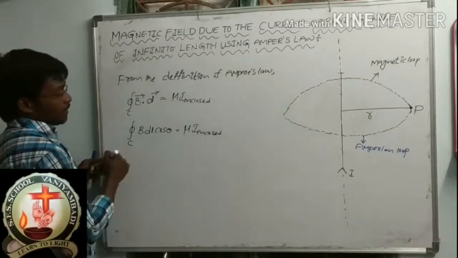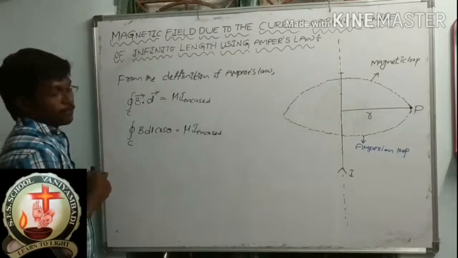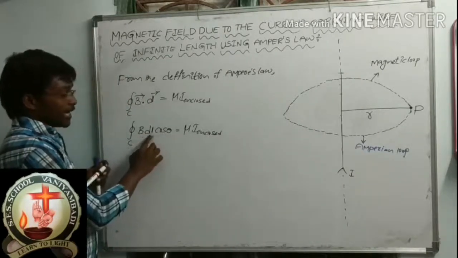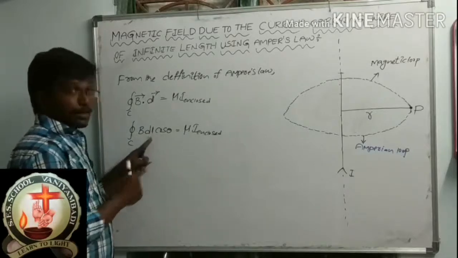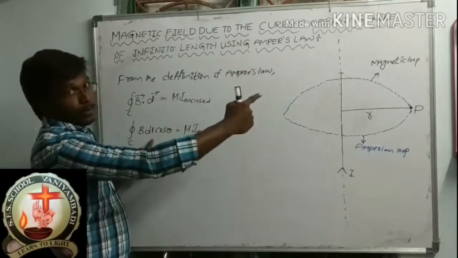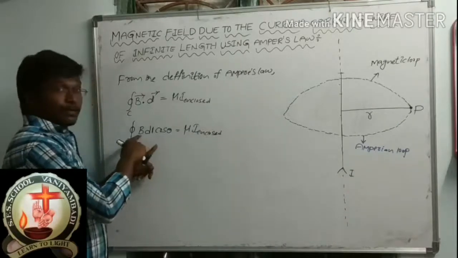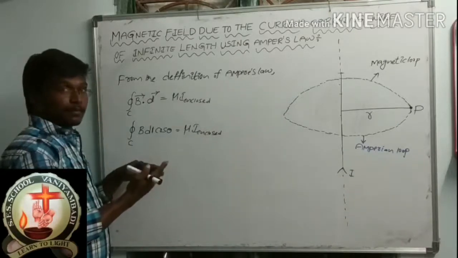And what is the value of theta? Angle between B bar and dl bar. Here dl means loop, magnetic field line direction, and B means magnetic field.